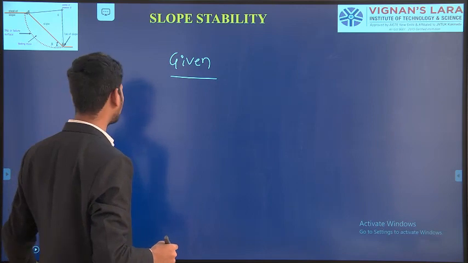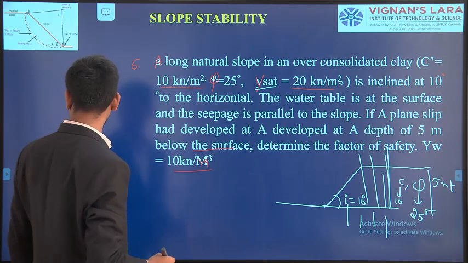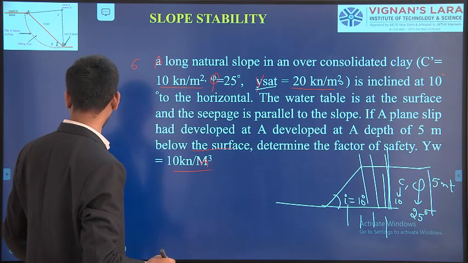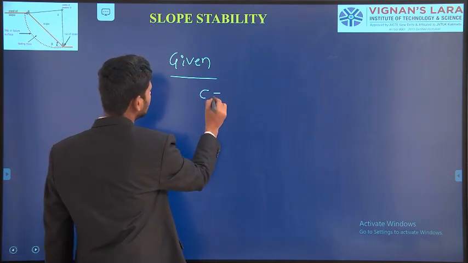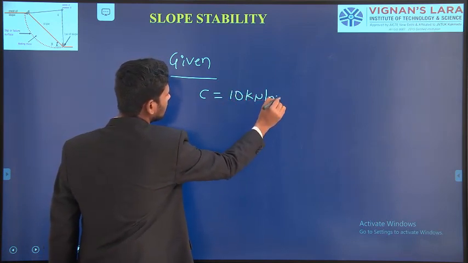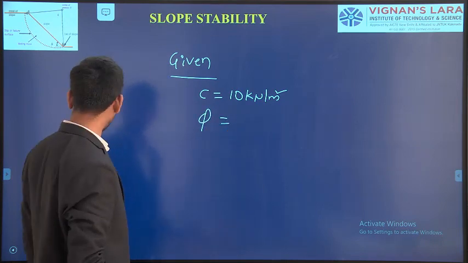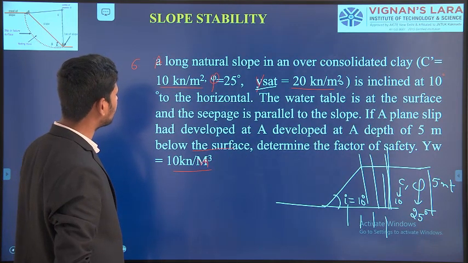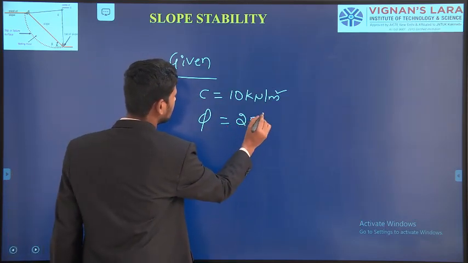First, these are the given parameters I am writing here. They are given the cohesion of the soil mass equal to 10 kilonewton per meter square, as well as the angle of internal friction of the soil mass, given as 25 degrees.